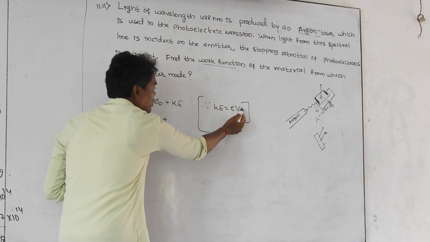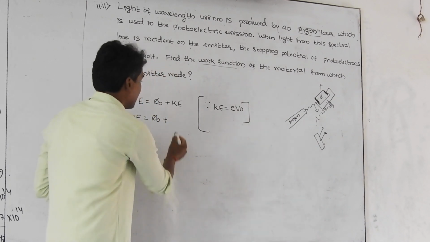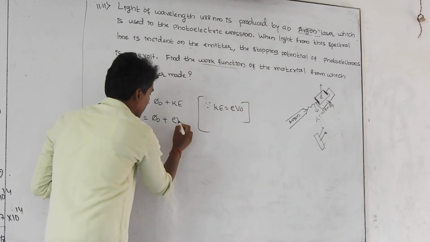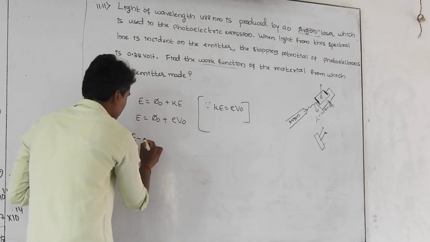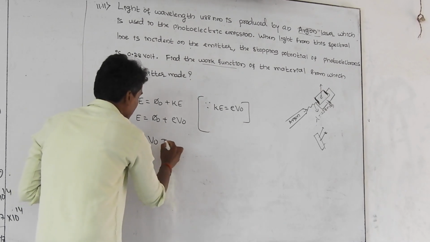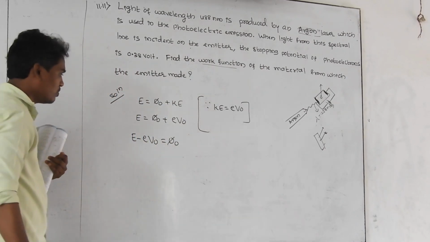If you multiply these, we can find the kinetic energy of the emitted electron. Replace the kinetic energy with eV naught, and here E minus eV naught is equal to phi naught. By using this relation, you have to find the phi naught value.